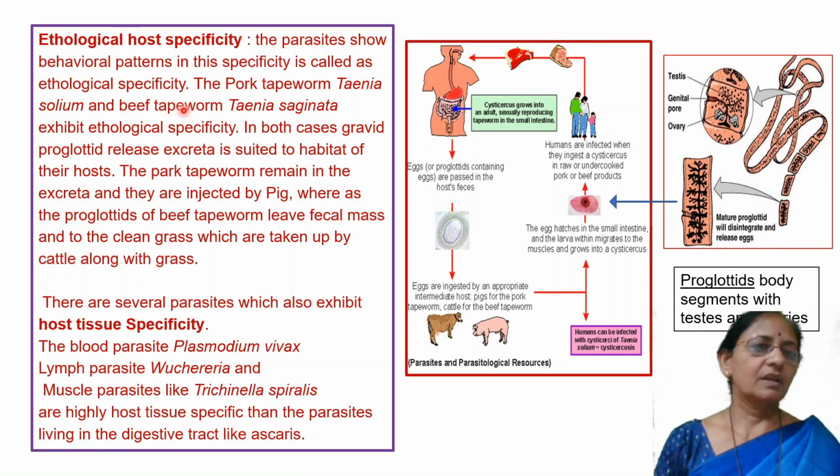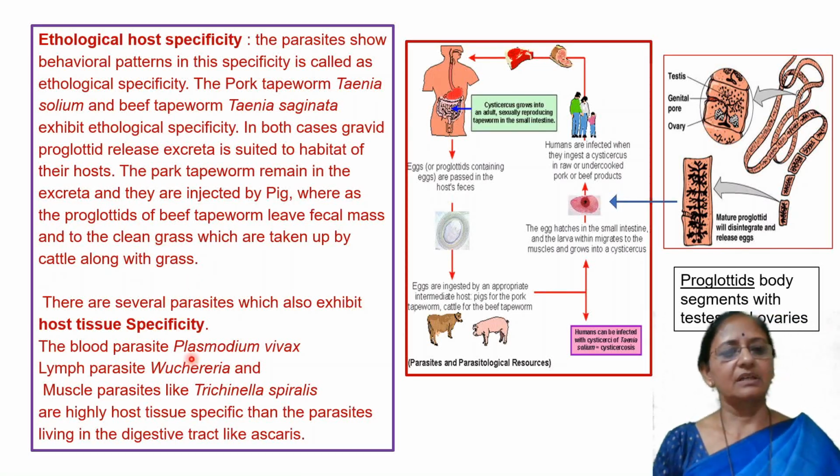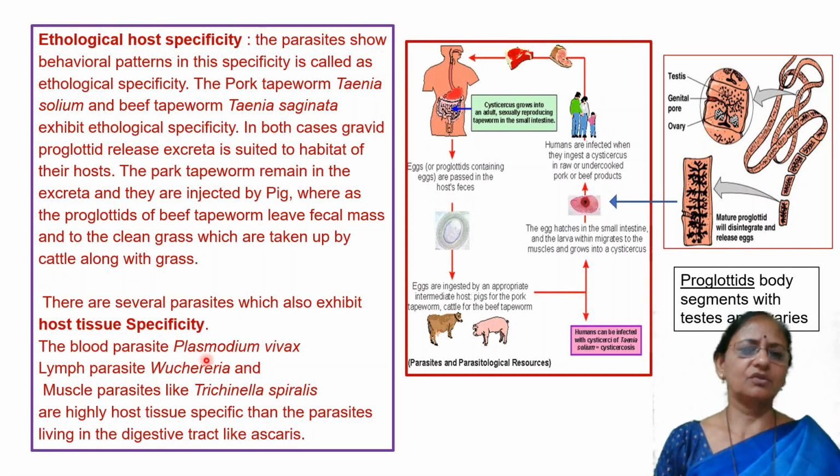There is also host tissue specificity. Thus, you have to write a short note on any two types of host specificity, or any one term can be asked for 1 mark: define or explain the following terms.